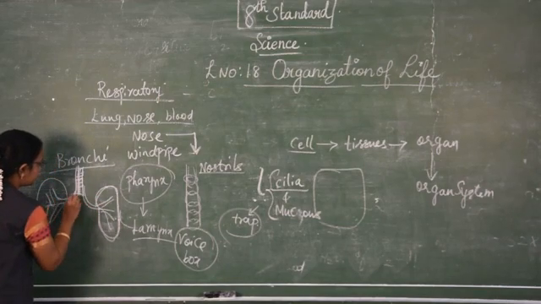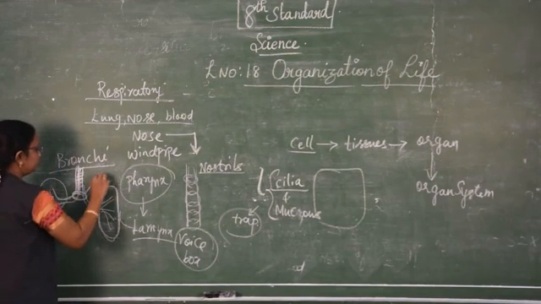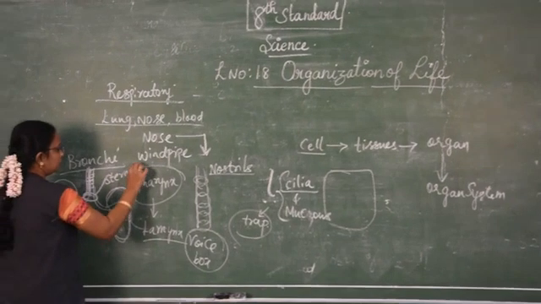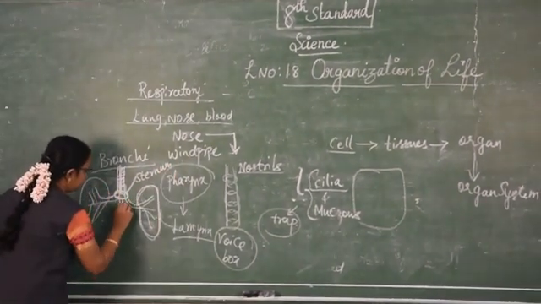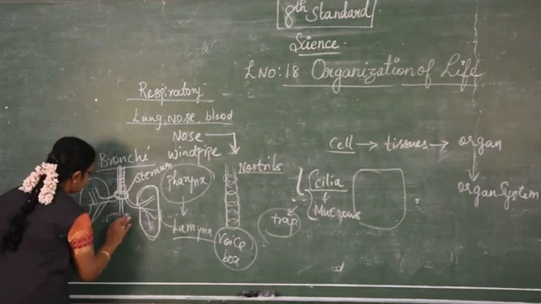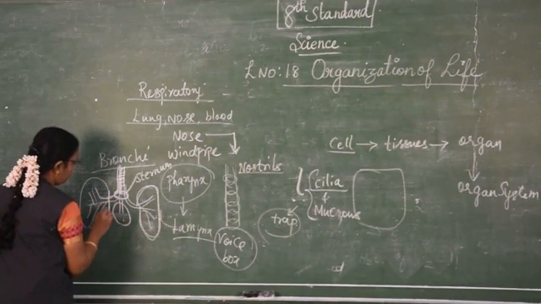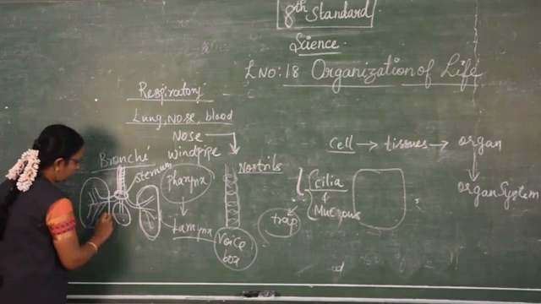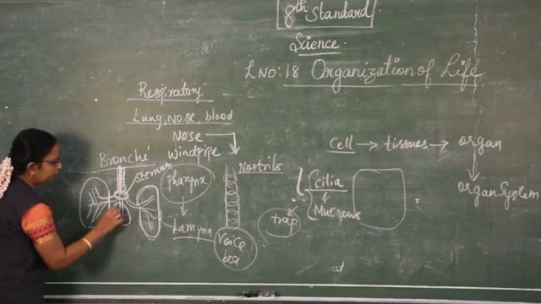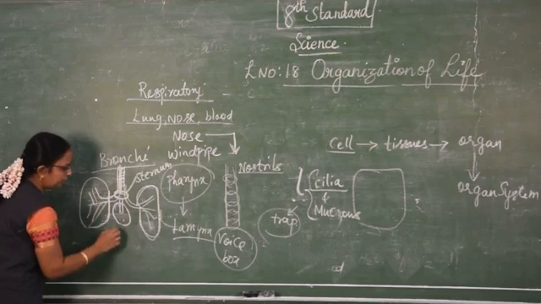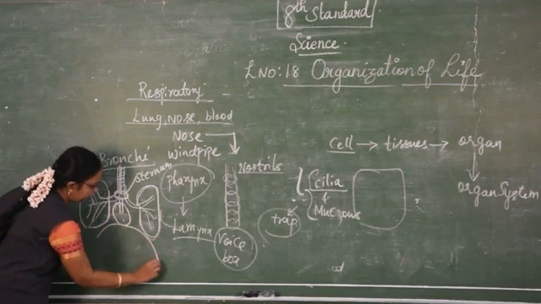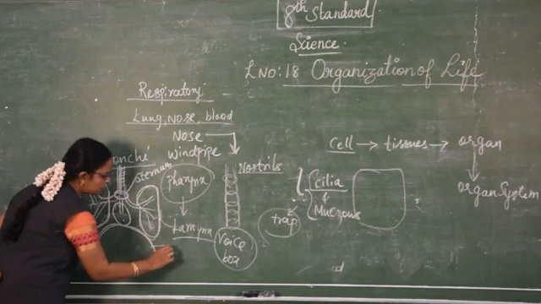Here there is a structure called the sternum, and here the heart is located. So one part of the lung is smaller because here it is occupied by the heart. Then it leads into the diaphragm, which is the dome shaped organ.